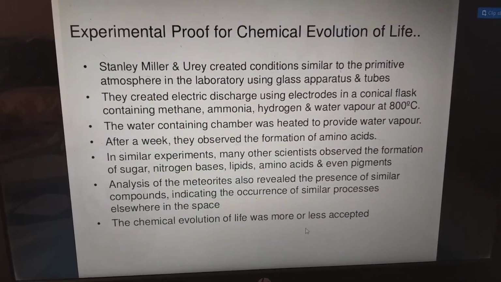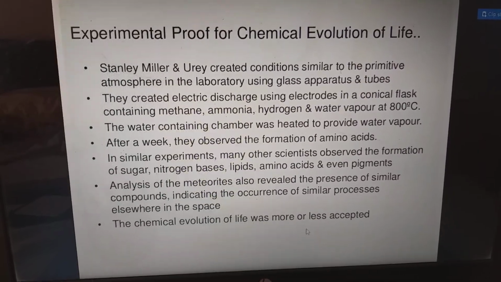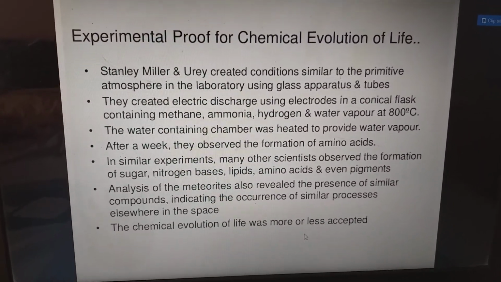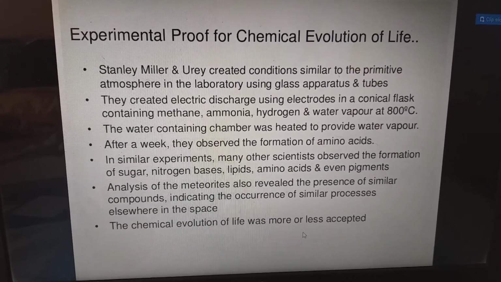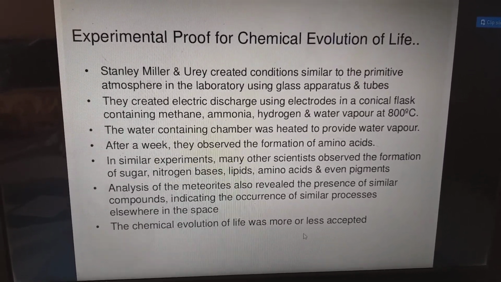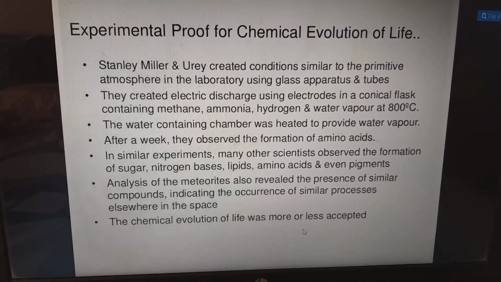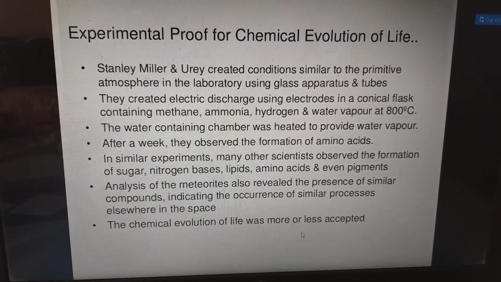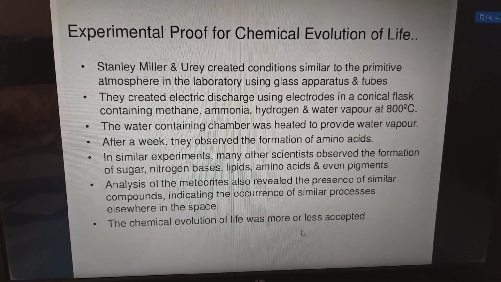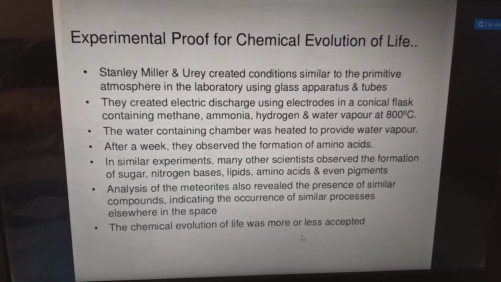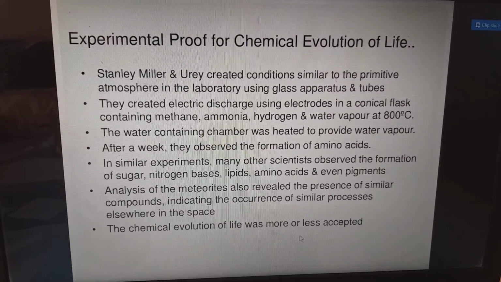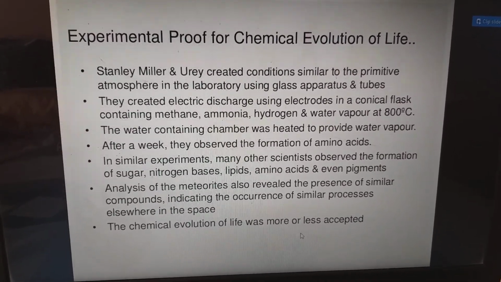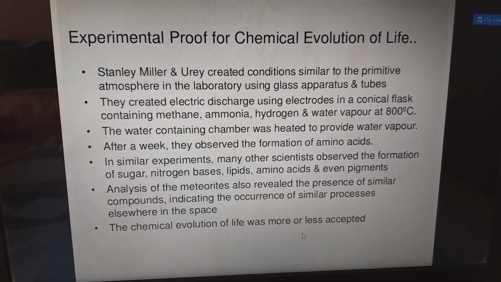After a week, they observed the formation of amino acids. In similar experiments, many other scientists observed the formation of sugar, nitrogen bases, lipids, amino acids, and even pigments also. The analysis of meteorites also revealed the presence of similar compounds, indicating the occurrence of similar processes elsewhere in space. So, the chemical evolution of life was more or less accepted.